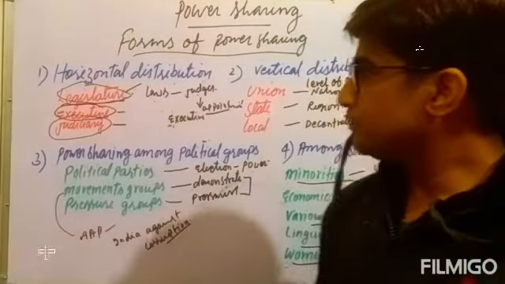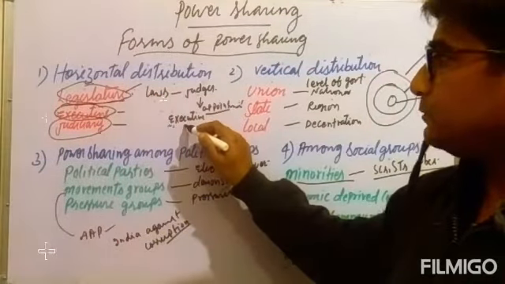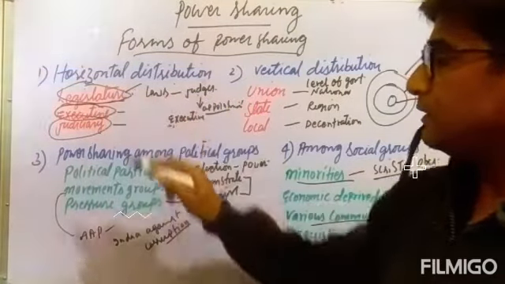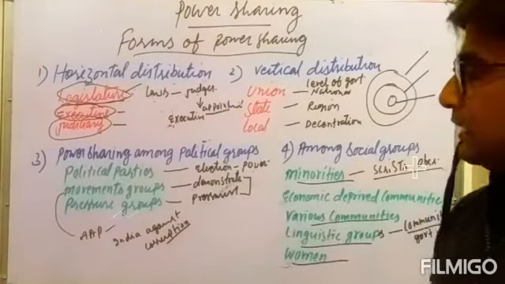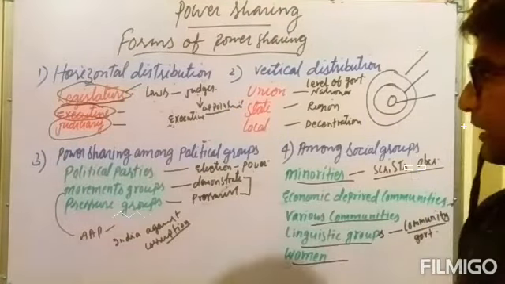How? Because the laws are made in the parliament, and the judges, who are appointed by the executive body, check all the laws of the legislature, and they also check the process of implementation of the executive body. So in such a way they check and balance each other. So this is known as a check and balance system.